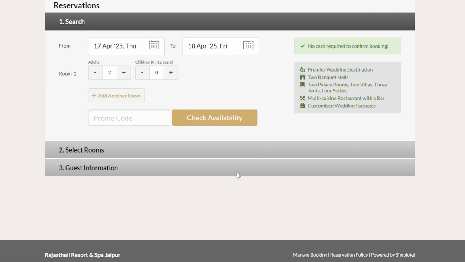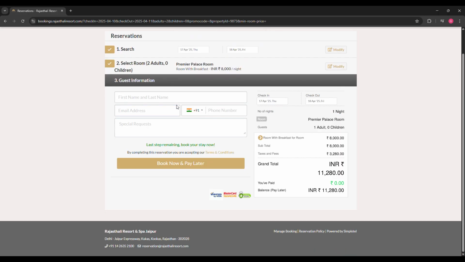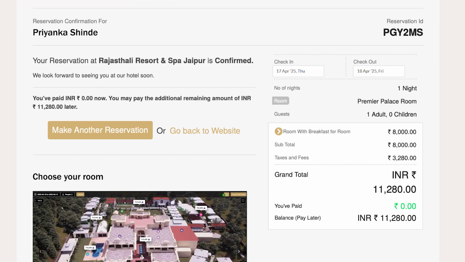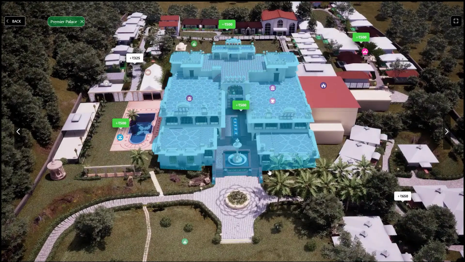and makes the reservation as usual by booking a category. Then they are instantly taken to the booking confirmation page where they see the Choose Your Room option. Here, the experience becomes immersive.